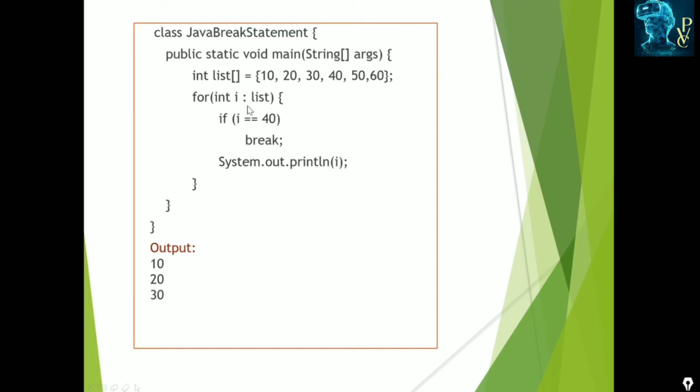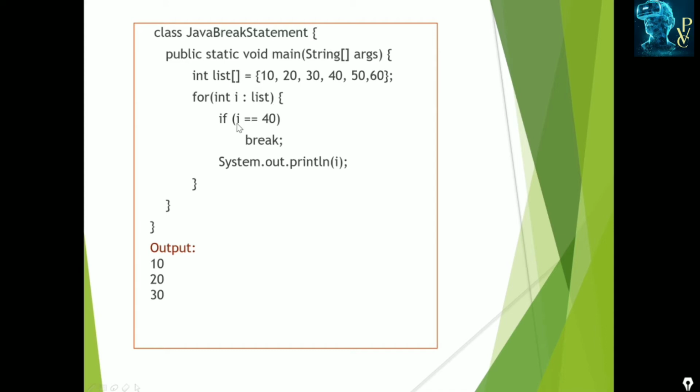The for each loop is used to traverse array elements or a collection of elements, so there is no need to specify the condition or increment. We are traversing the integer elements, and i indicates the index of the list. Every array is identified by indices, and indices always start from 0 to n minus 1. The array size is 6, so 0 to 6 minus 1, up to 5 it repeats. Which array are we traversing? The list.